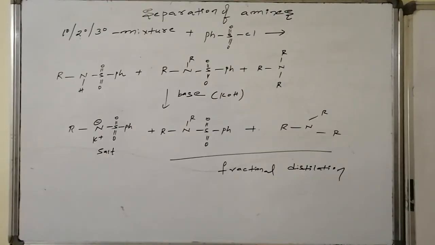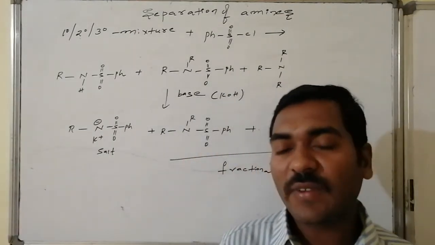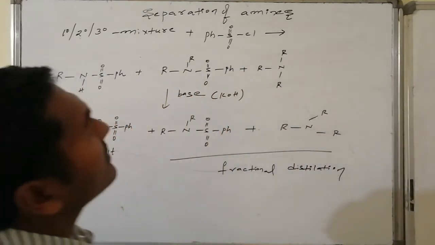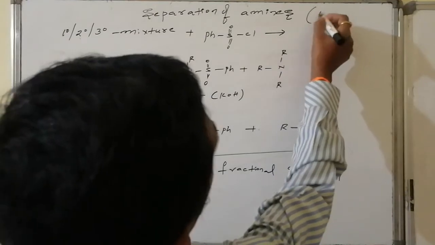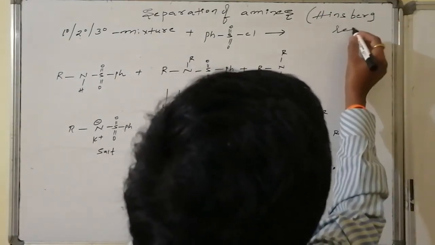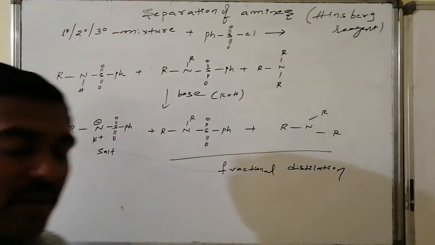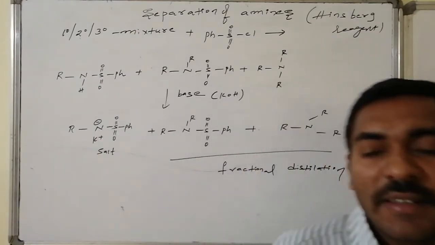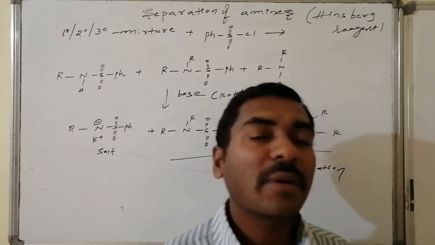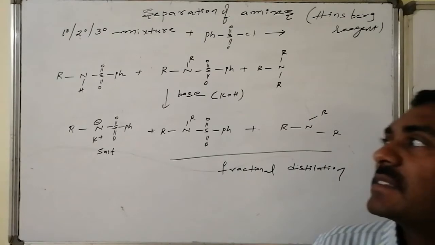Separation of a mixture of primary, secondary and tertiary amines is done by the Hinsberg reagent, that is phenyl sulfonyl chloride. When this reagent reacts with the mixture, it combines with the primary amine and with the secondary amine, but there is no reaction with the tertiary amine.